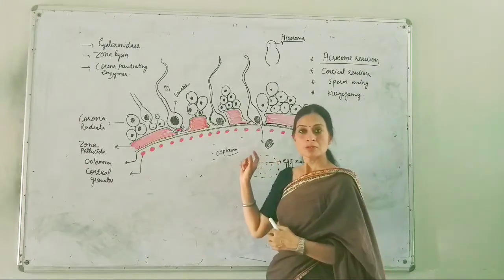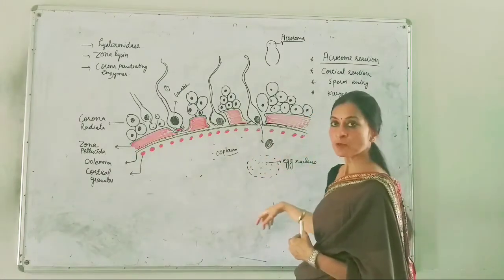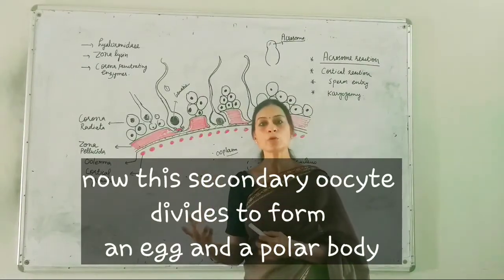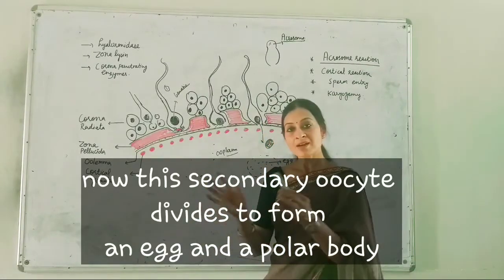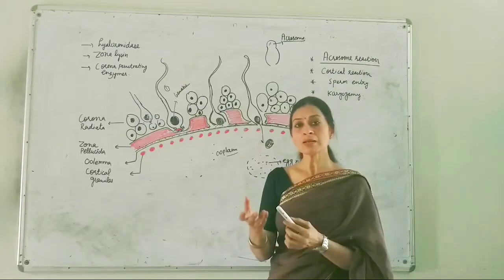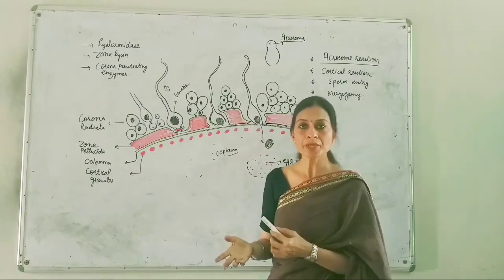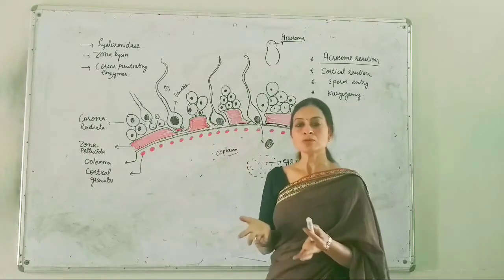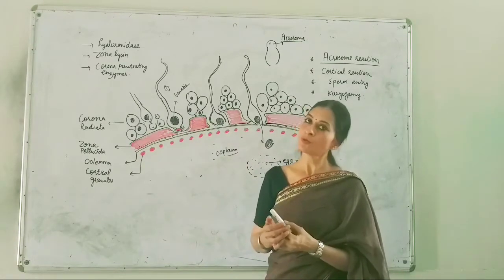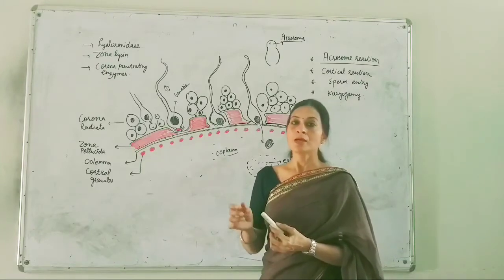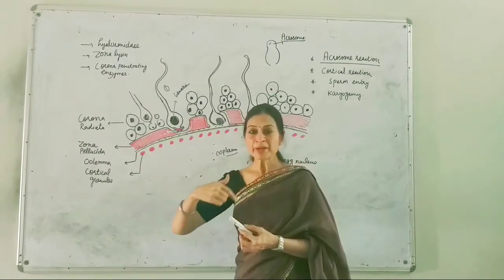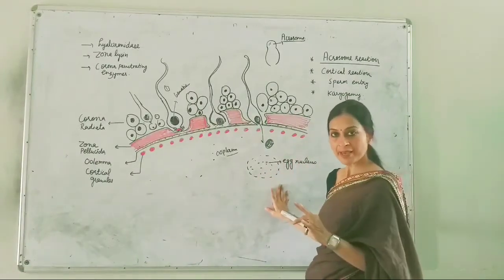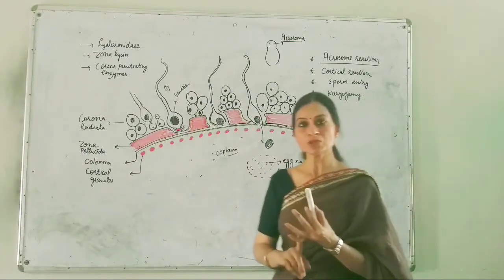One secondary oocyte will then divide and form another polar body. The smaller cell will be called the second polar body, which will degenerate, and the remaining large cell is now called the egg. No nuclear membrane formation takes place when the division completes in this egg. The egg will complete its meiosis second,